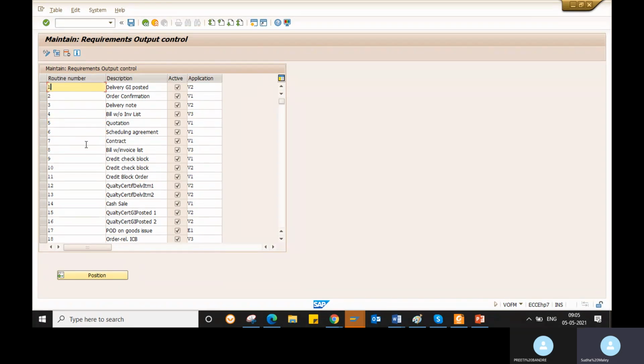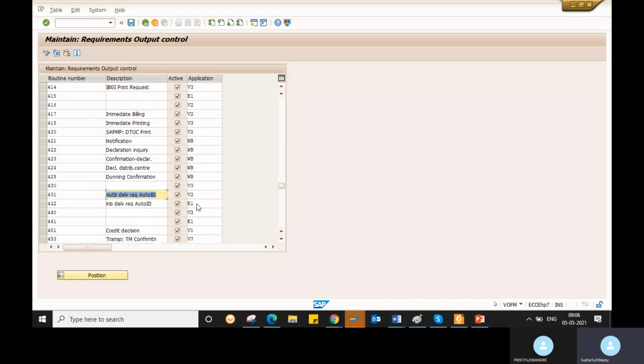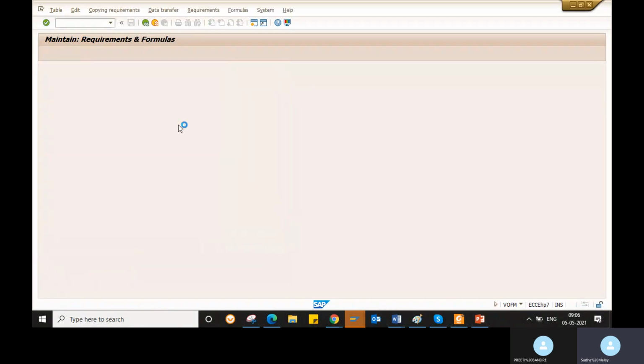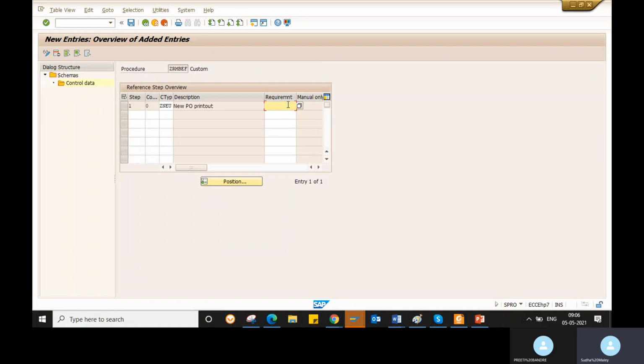Okay, see these are some standard routines which SAP has given. Okay, so this is a sales one. If it is application EF, that is above one, that is related to the purchase order, or ME also, goods received mail, GR email. If you want to maintain any requirement, if you want to maintain any logic, so if your client requires anything very, very specific, then you will use these requirements. Okay. So just remember, requirement is nothing but a piece of logic. So it will be given by an ABAPer.